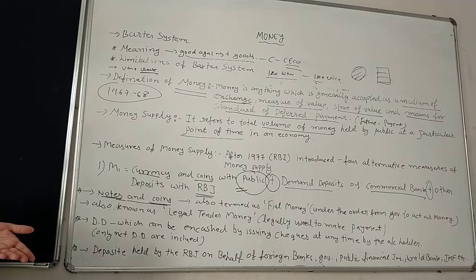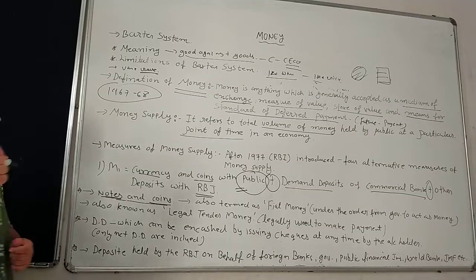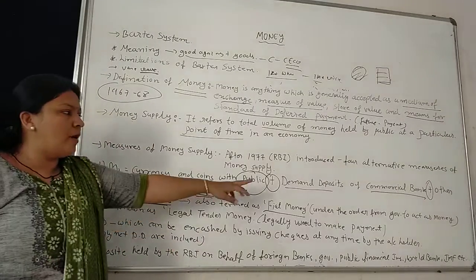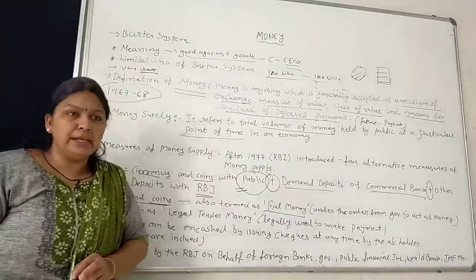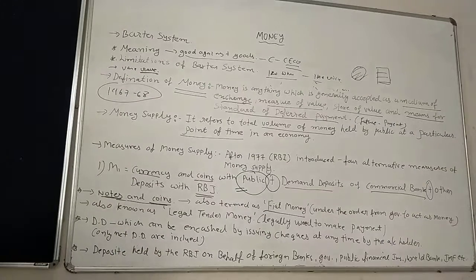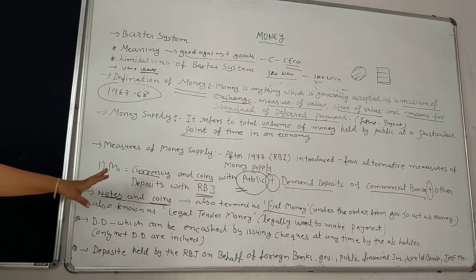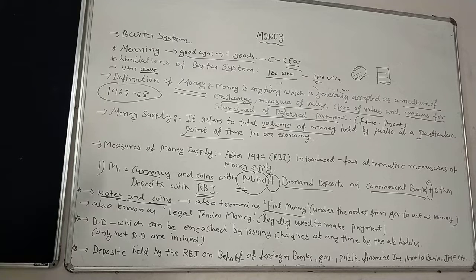Just like 10 rupees, 20 rupees, 1000 rupees, 500 rupees notes, etc. Right? So currency money is also called fiat money. Fiat money means money under the order from the government to act as money. Fiat money is defined as the money which is under the order from the government to act as money. Under the law, it must be accepted for all debts.